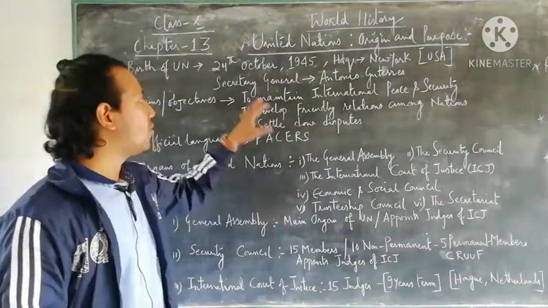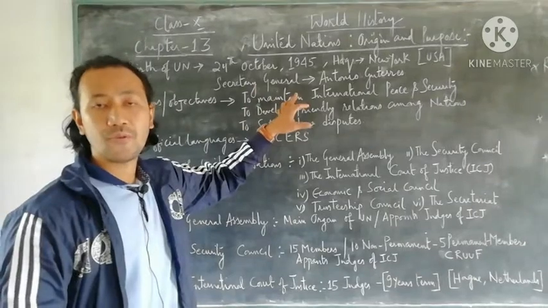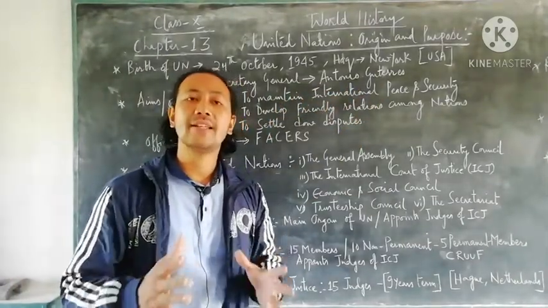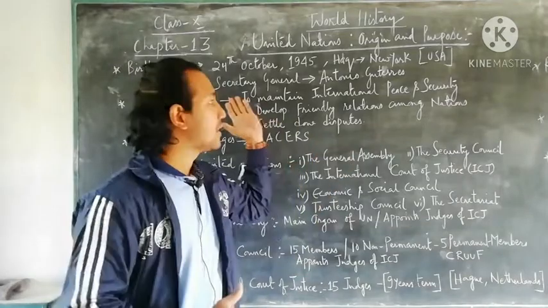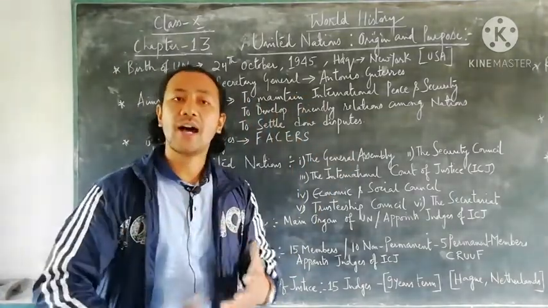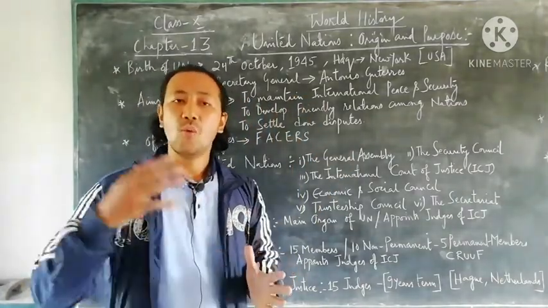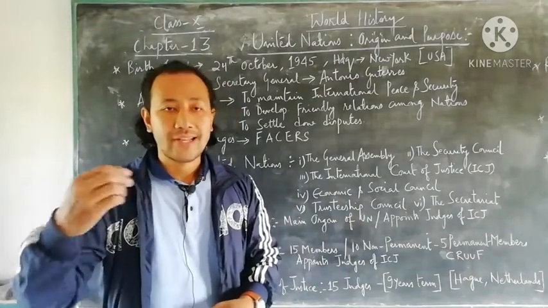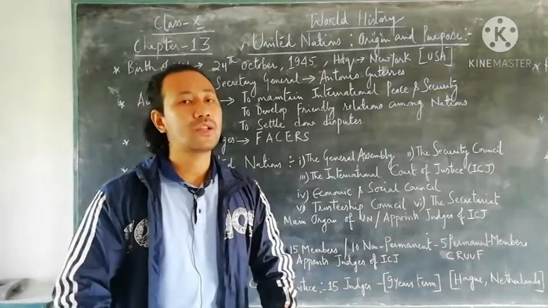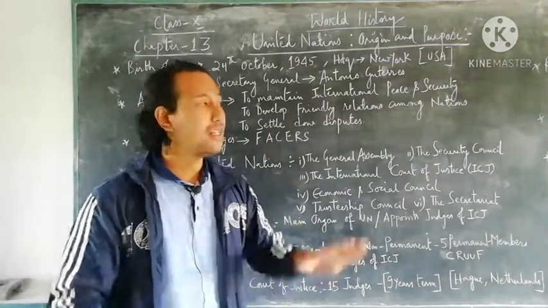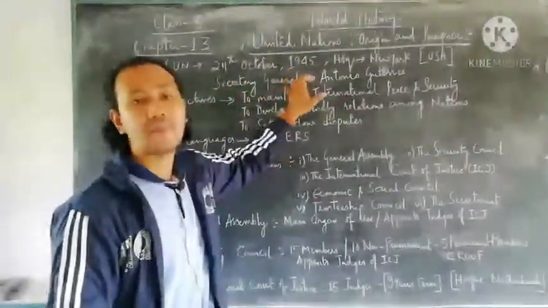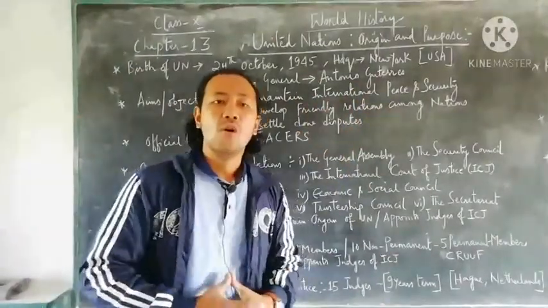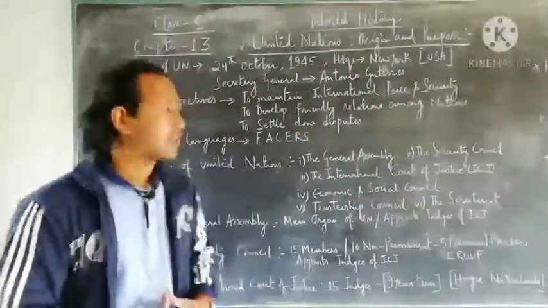And at present the Secretary General of the UN is Antonio Guterres. He is from Portugal and he has been appointed as the Secretary General. His work is, where a country is in trouble, like natural calamities or terrorist attacks, to help those countries with proper planning. These responsibilities are given to Antonio Guterres along with many other assistant officers.